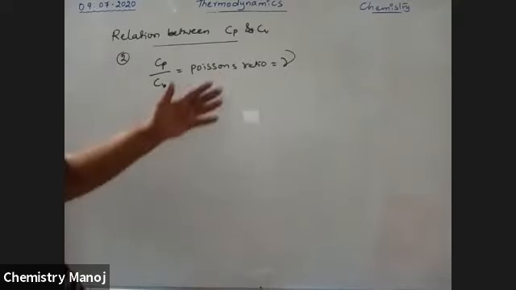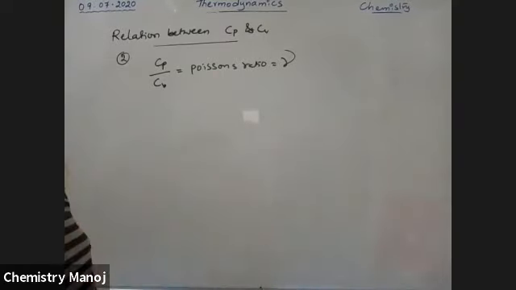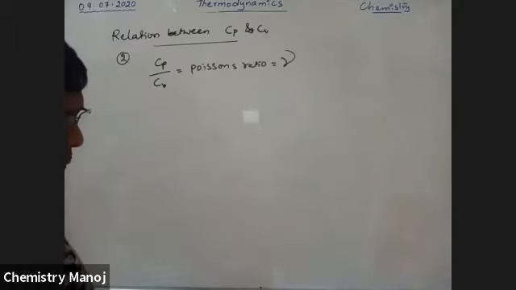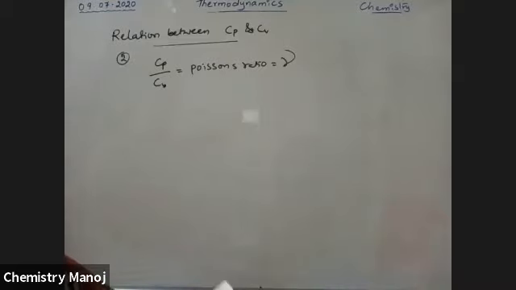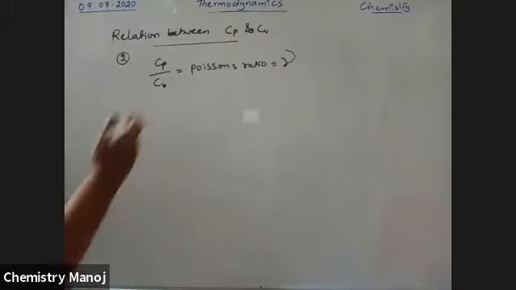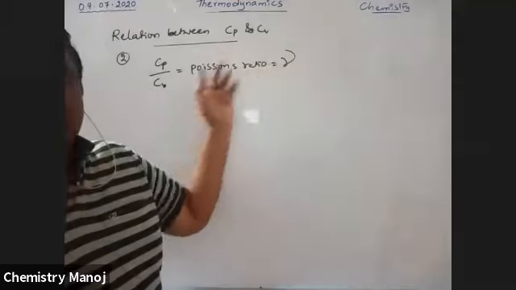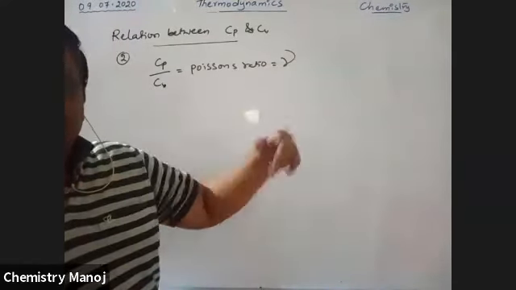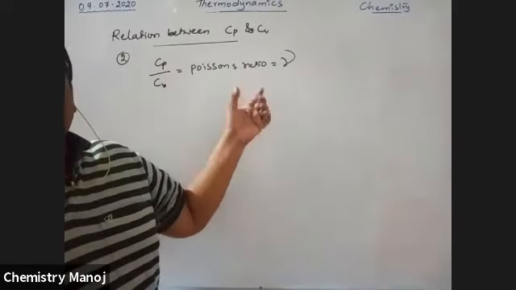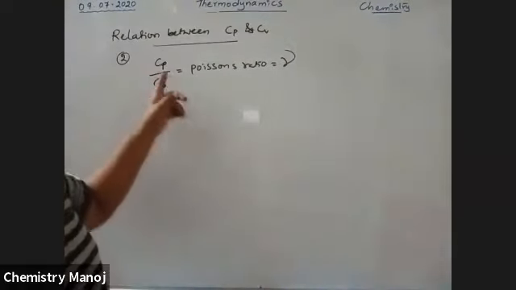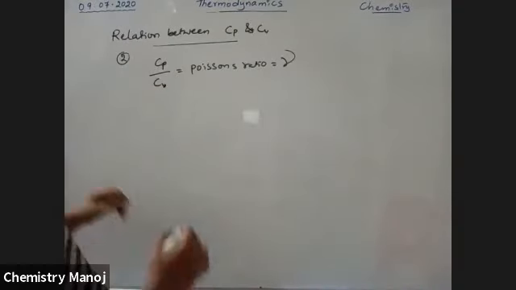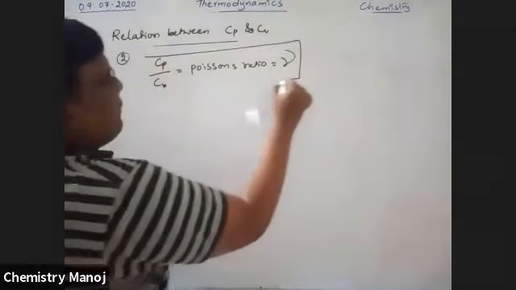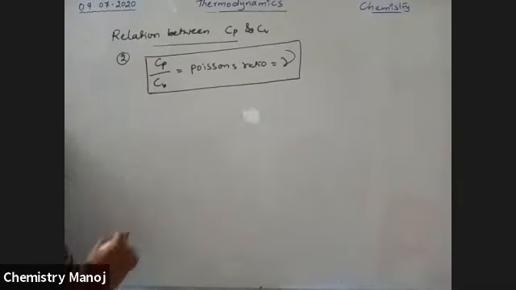Now this gamma value depends on the atomicity of the gases: for monoatomic gases, diatomic gases and polyatomic gases, these values differ. My dear boys, the derivation for Cp by Cv equal to gamma is no need. This is derived in your physics, so please learn it there. I'm just using this relation. Cp by Cv is equal to gamma, called Poisson's ratio. So what are the gamma values?